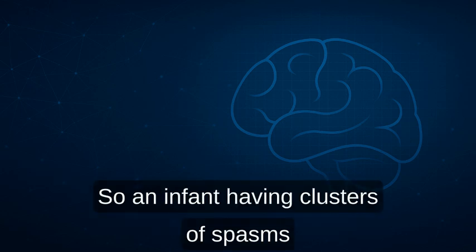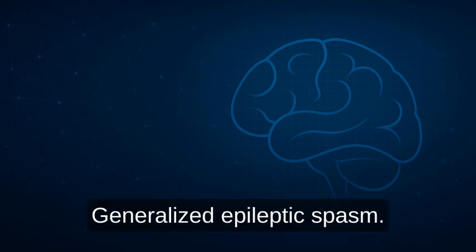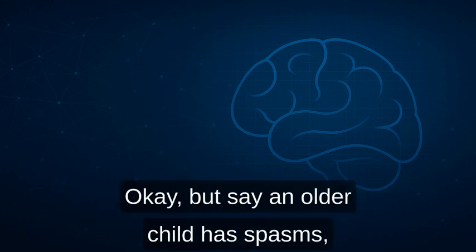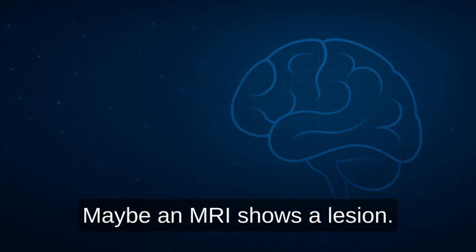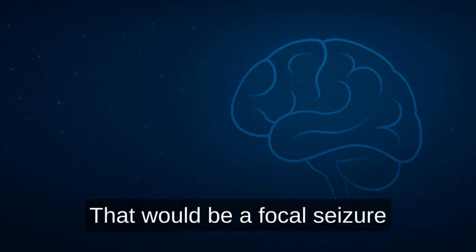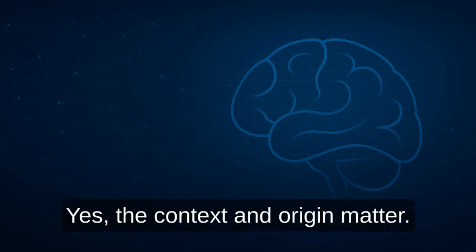And those epileptic spasms. So an infant having clusters of spasms with a typical generalized EEG pattern, that's GES, generalized epileptic spasm. Okay. But say an older child has spasms, but the EEG points to a focal issue. Maybe an MRI shows a lesion. That would be a focal seizure with epileptic spasms as a descriptor. See the difference? Yes, the context and origin matter.